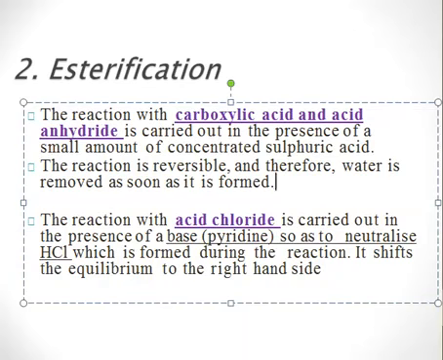However, when we make use of reaction of acid chloride, we have to make use of base, which is pyridine, right? So as mentioned earlier, the purpose of pyridine is to neutralize HCl, right? If we do not use this pyridine, HCl will cause the reaction to reverse, right? So in order to make the reaction irreversible, we make use of this pyridine as base.